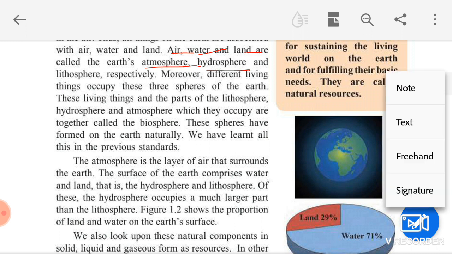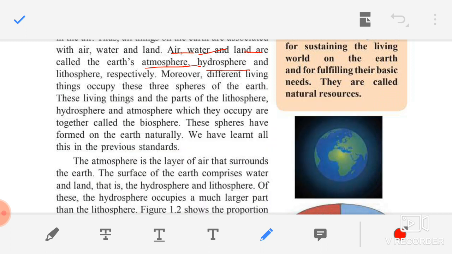Children, very important, what is biosphere? Biosphere means the part of all these spheres, lithosphere, hydrosphere and atmosphere, occupied by all living things. Together it is called biosphere. Living things exist on all these spheres, lithosphere, hydrosphere and atmosphere. So the part occupied only by living things is together called the biosphere.